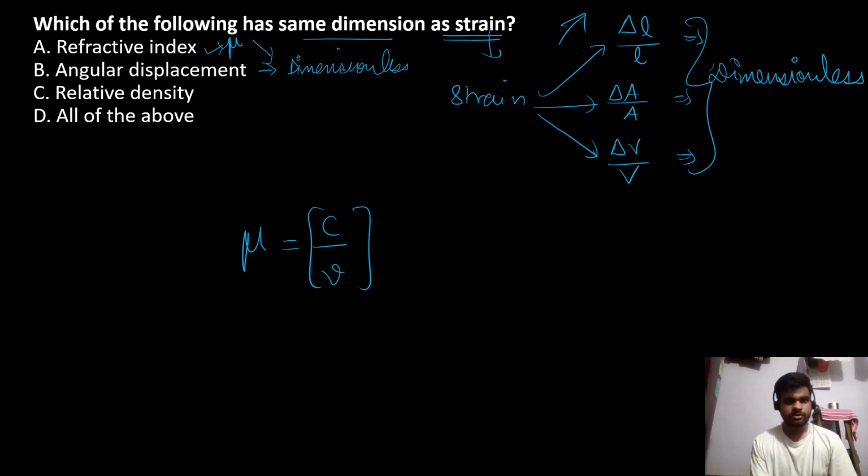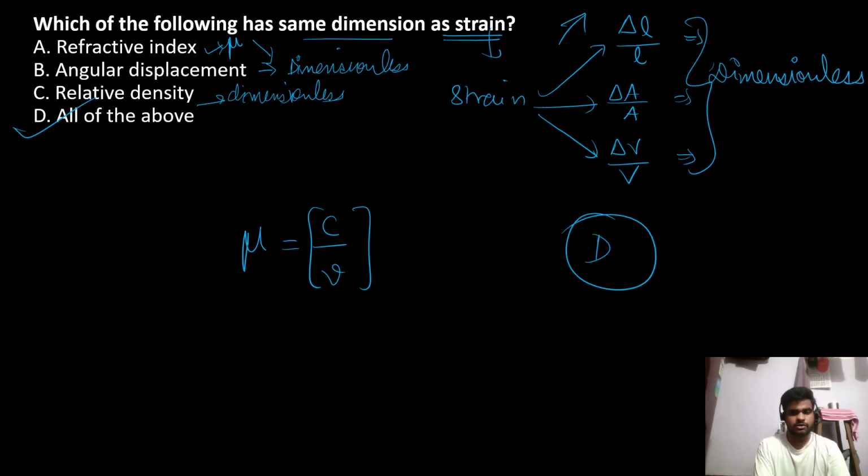Angular displacement is also dimensionless. Relative density again becomes dimensionless. In relative terms, same quantities are divided. So all of the above have no dimensions. Answer to this question is option D.